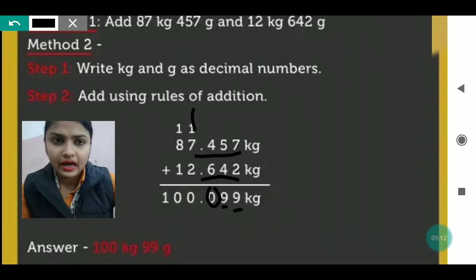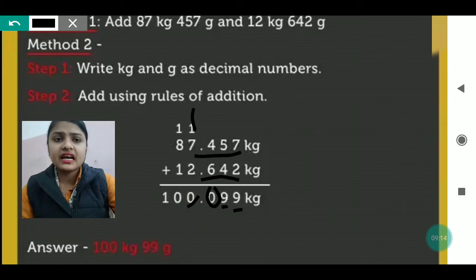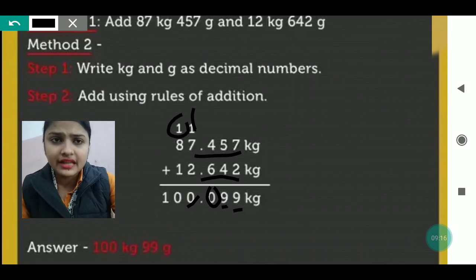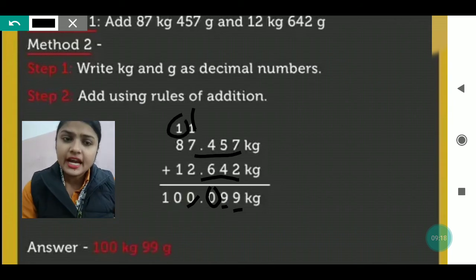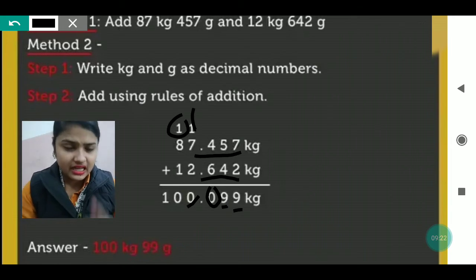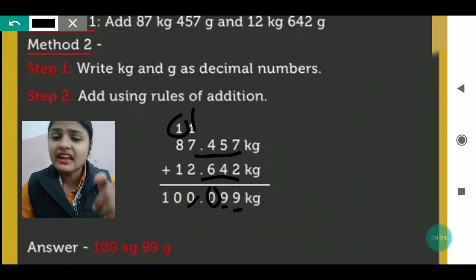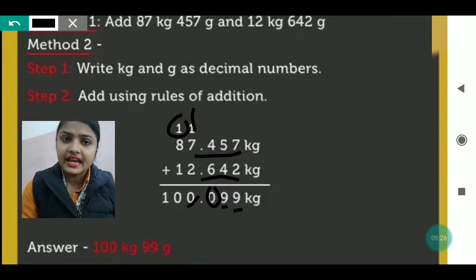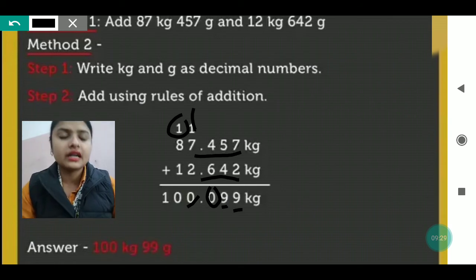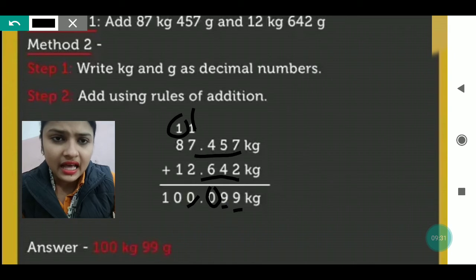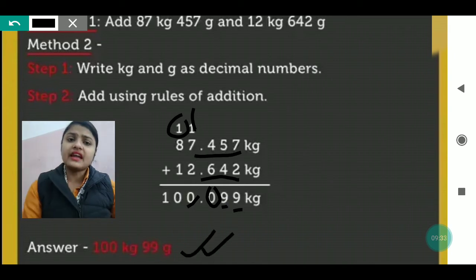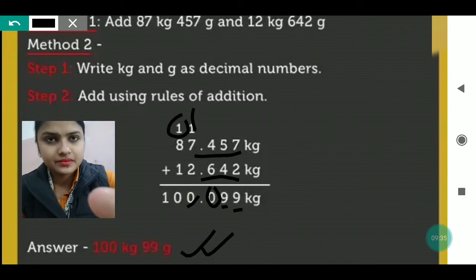So 0 will be written down, which I have written here, and then again 1 will be carried to the next number. After that, 8 plus 1 will be 9, and plus 1 which we have taken, that leftover number, will be added here, so 8 plus 9 plus 1 will be 10. So you have got the answer as 100 kg and 99 gram.